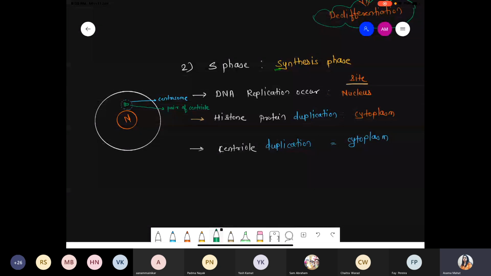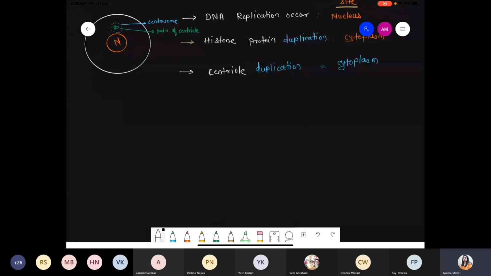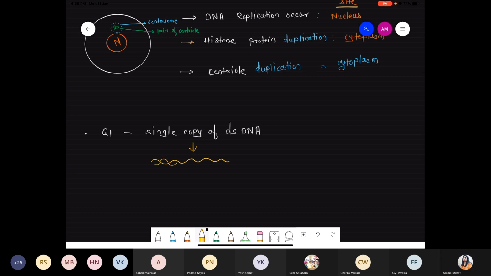Now quickly I'm telling you one important point. You will find these words when you solve the assignment: the monad and the dyad condition. So now I'm taking one condition. Suppose this is the G1 phase, gap 1. During gap 1, there is a presence of a single copy of double-stranded DNA. Single copy of double-stranded DNA is present, so like this. Suppose it will be present something like this.